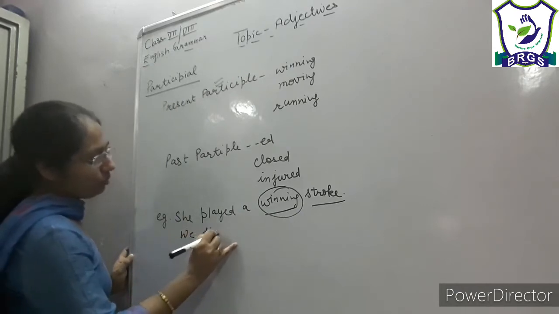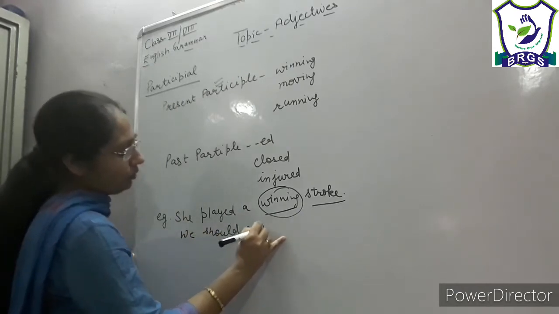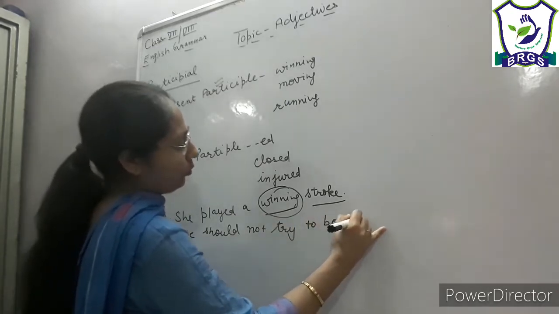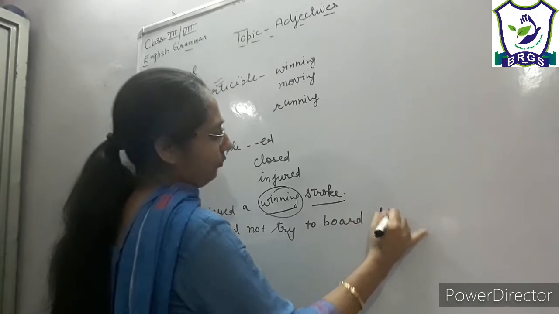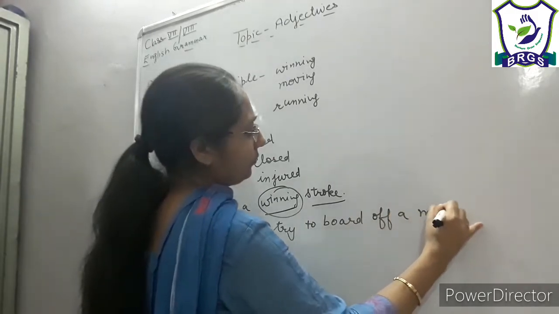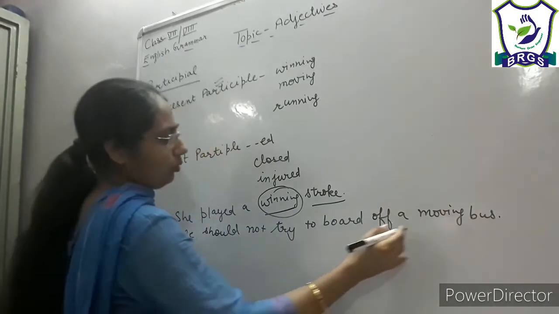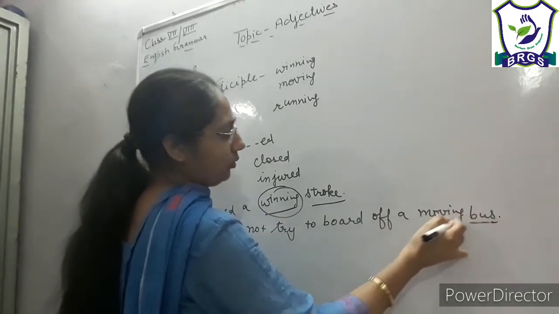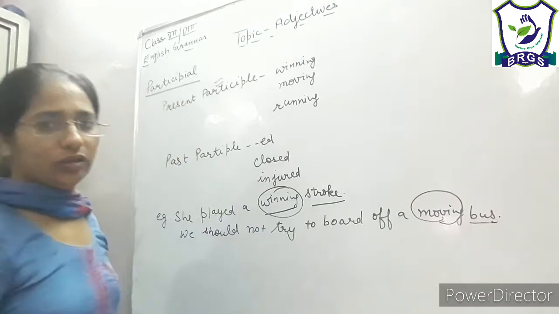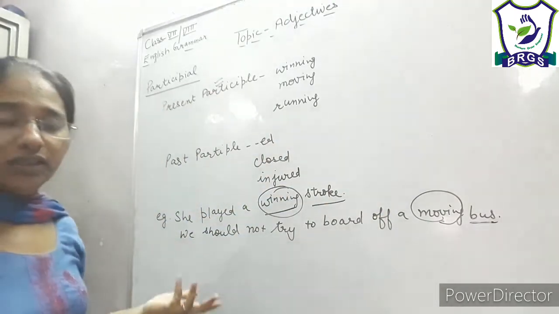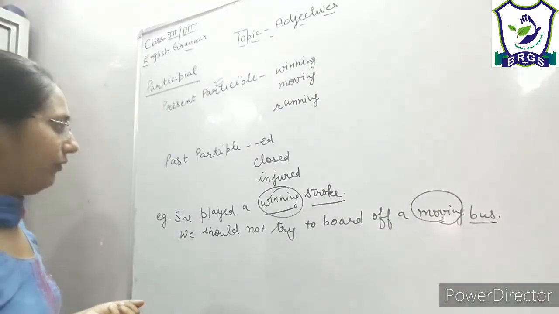We should not try to board a moving bus, right? So bus is a noun and what kind of bus? Moving. So here the ing form of move is functioning as an adjective, right?